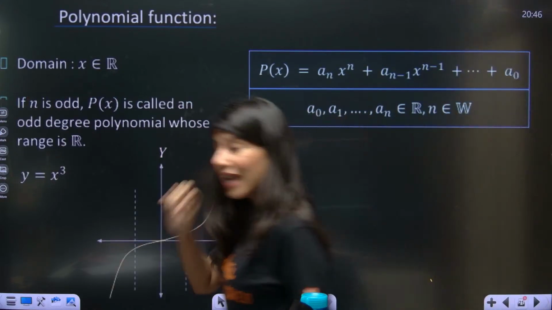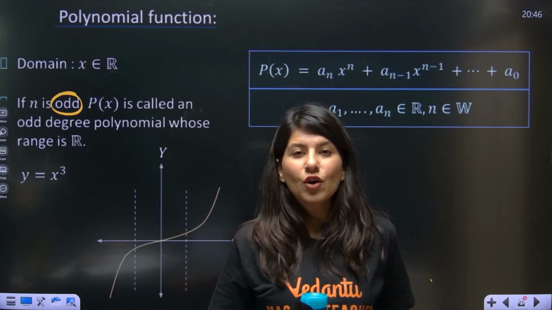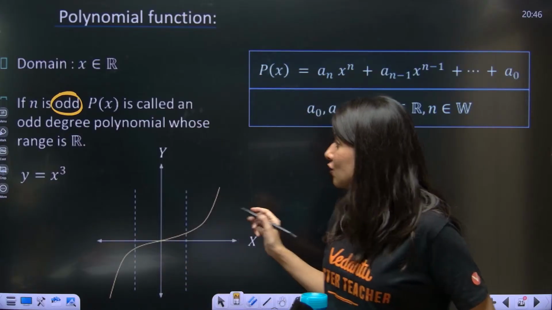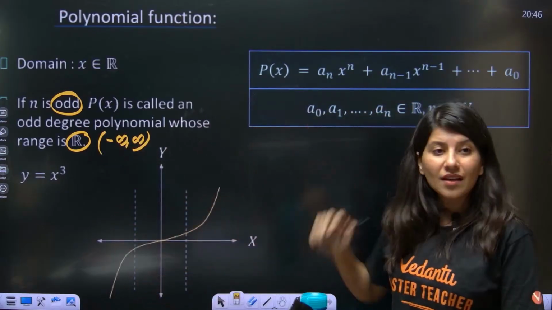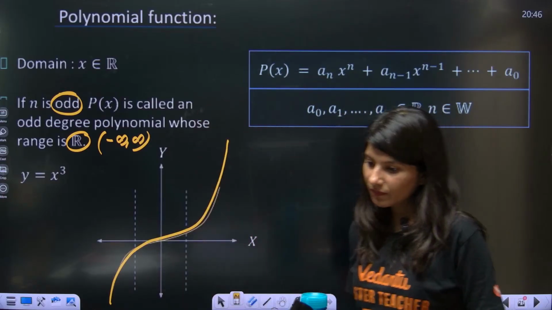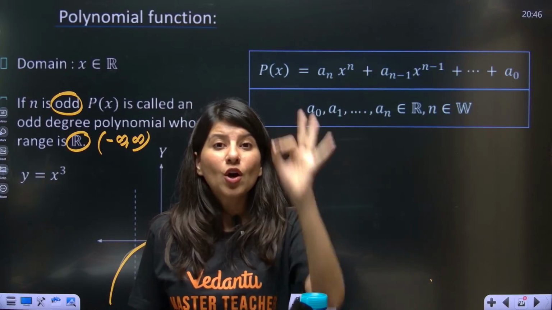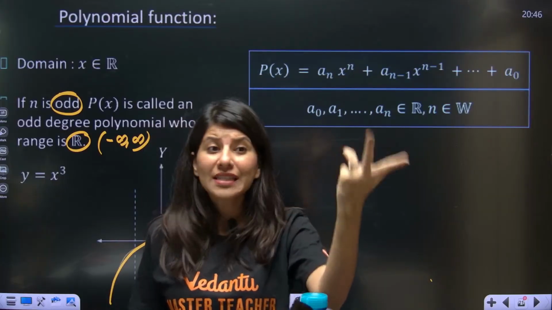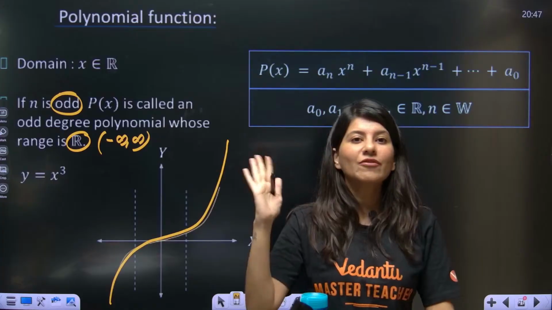Now again, if your n is odd, that means if you talk about a linear polynomial, a cubic polynomial, power 5, then the range will always be all real. That means minus infinity to plus infinity, because can you see the graph? The graph covers the complete y-axis, top to bottom. So for an odd degree polynomial, the moment you see a cubic or power 5 polynomial and anybody asks you the range, no need to calculate. Direct result: just take minus infinity to infinity and move on.